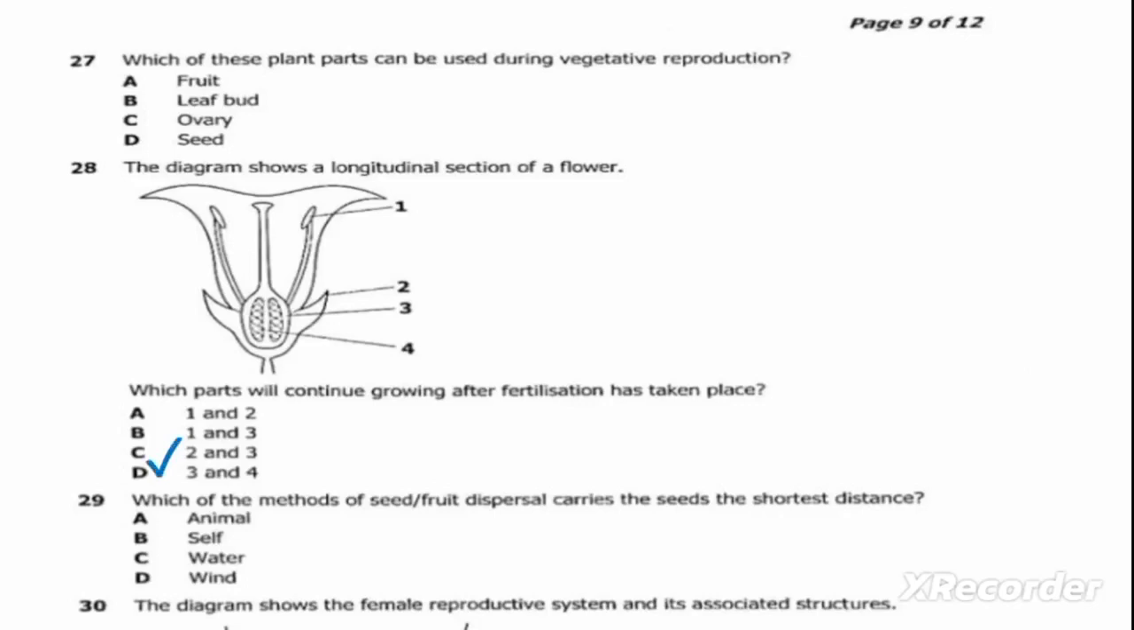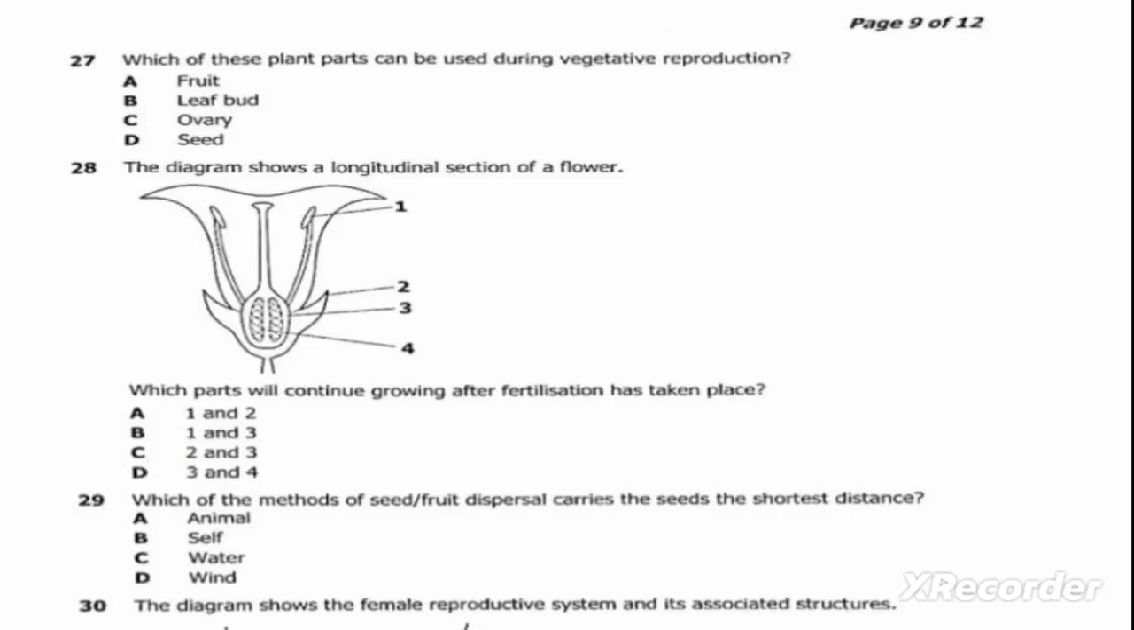We move on to the next question, which is question 29. Question 29, the question reads, which of the methods of seed or fruit dispersal carries the seeds the shortest distance? A, animal. B, self. C, water. D, wind.